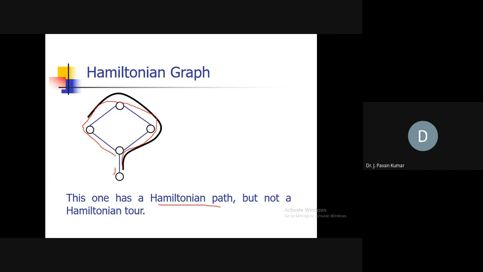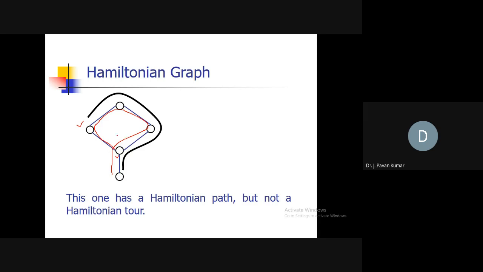Now consider we are having up to this. We are starting here, going like this, then this, then this, then coming here. What do we call this particular path? If you end here itself, that is a Hamiltonian path. If you go up to this, what do we call that? Is this a Euler path? Yes, Euler path. Very good. That is a Euler path. Why? Because it is covering all the edges of the graph.